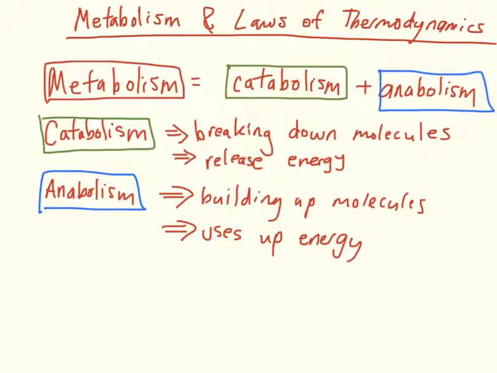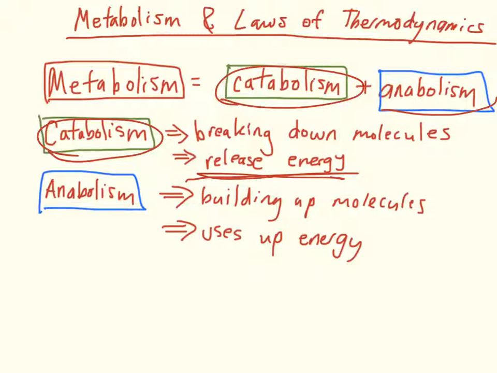So, what is metabolism? Well, metabolism is the set of processes that occur within the cells of living organisms to sustain life. And it consists of catabolism and anabolism. Now, catabolism is the breaking down of molecules. So, for example, if you have a single molecule of glucose and you break it down into two molecules of pyruvate, that would be an example of a catabolic reaction. And one of the properties of catabolic reactions is that they release energy.